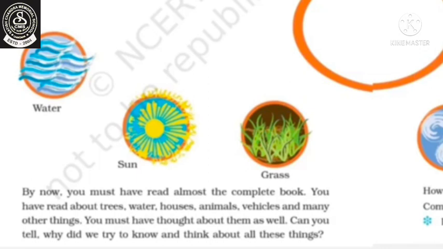So in this way, all the things that we have read in the previous chapters play a very important part in our life. Not only in our life, but also in all the living things' life. Because we living things and non-living things are interconnected with each other. We are dependent on each other, both living and non-living things too.